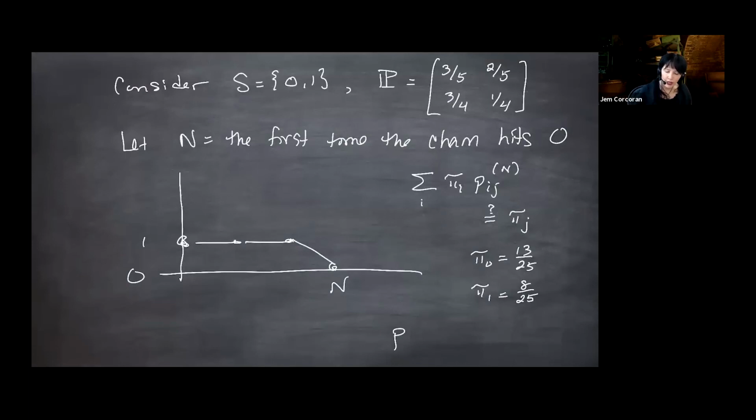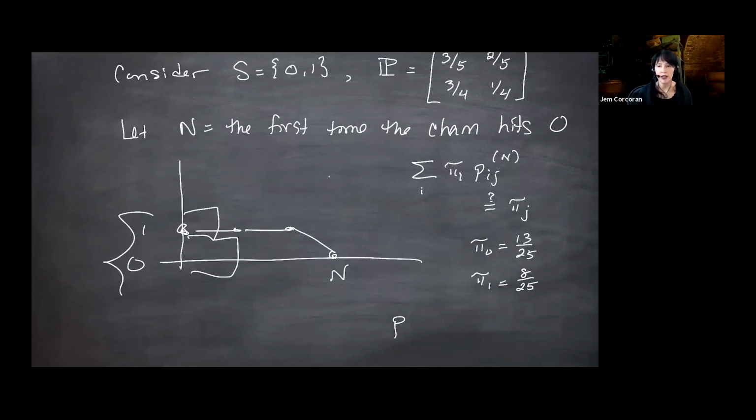So if you start stationary back here, there's some distribution, right? And you're not going to see that distribution at this time point. You're just going to see a whole histogram rectangle with height 1. The only draw you will get at that time, that random n, is 0. So you won't be getting 0 13/25 of the time. You're going to be getting it 100% of the time. So clearly stationarity is not holding.